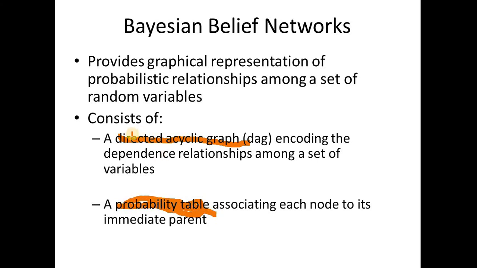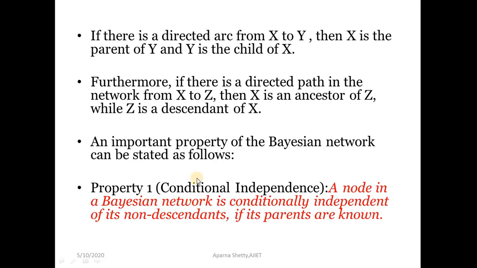The directed acyclic graph encodes the dependence relationship among a set of variables, and there is a probability table associated with each node to its immediate parent node.